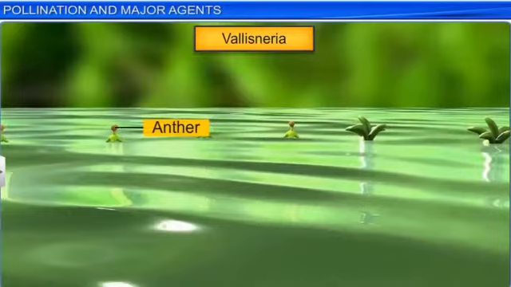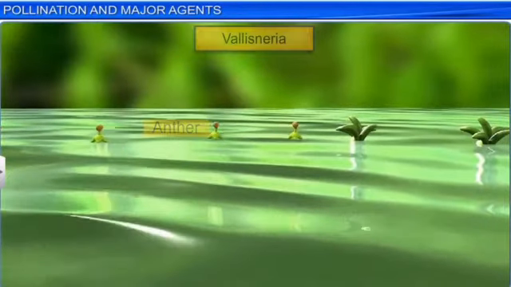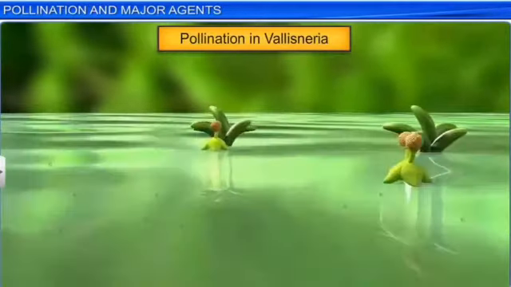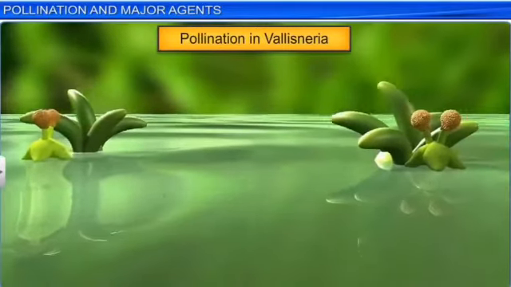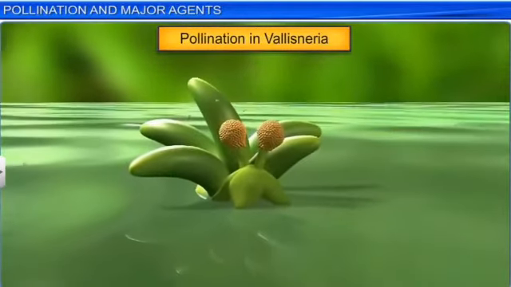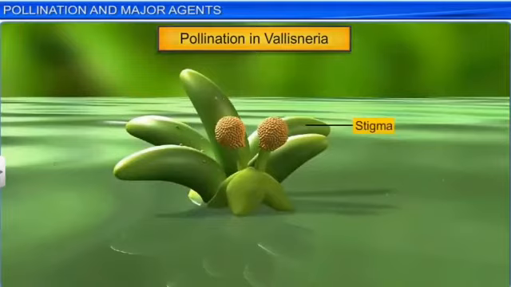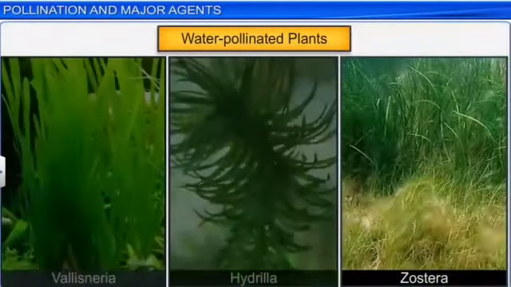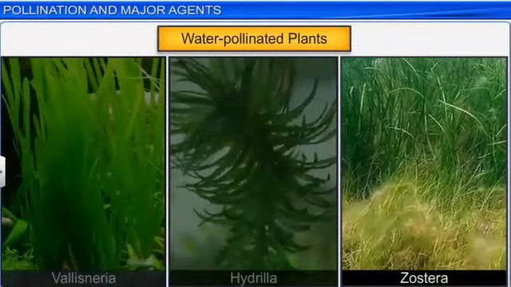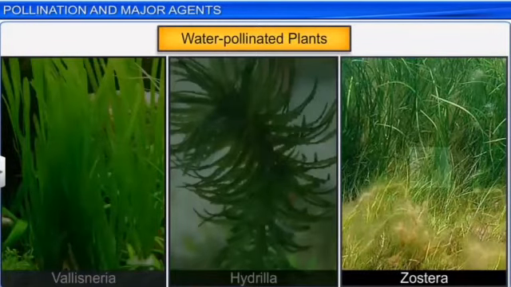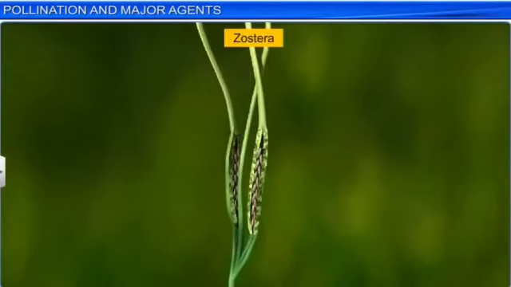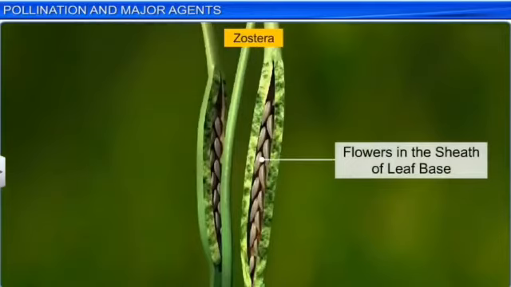Here we can easily observe the movement of the anther, reaching the site of the females, giving rise to the transfer of the pollen grains. Exactly the same thing occurs in the case of Zostera also.